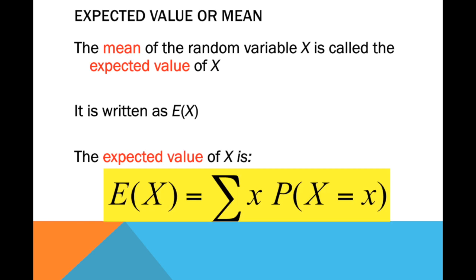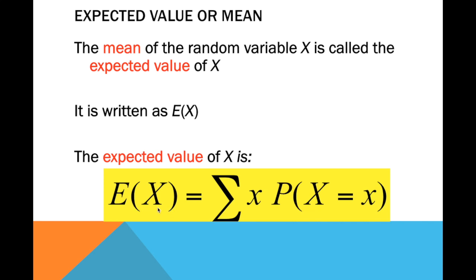Now let's proceed to expected value or mean. The mean of the random variable x is called the expected value of x. You've already heard about mean when we discussed descriptive statistics. So now what about the mean of the random variable x, commonly called the expected value of x? The notation is E of x, and this is the formula.